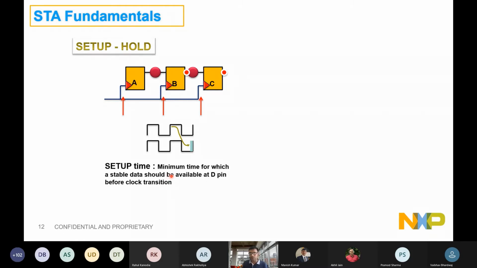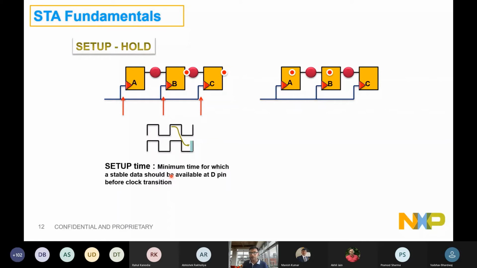Similarly, let's go to hold. Okay, so for hold, I have tried to make a failure in this diagram. So let's say that the data in A and B is in place. The moment you get the first edge, the data is going there, and then the next edge is coming, right? But here, please watch it again, the data coming from A is reaching B before B could forward its data, right?